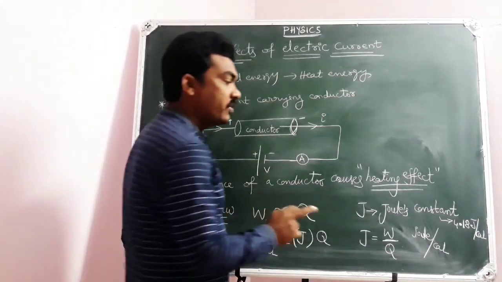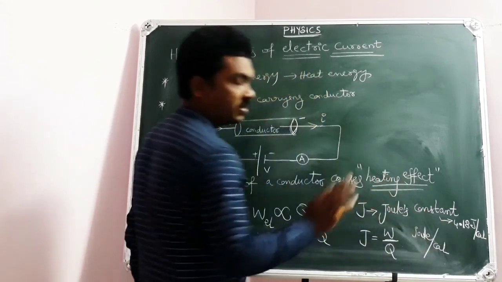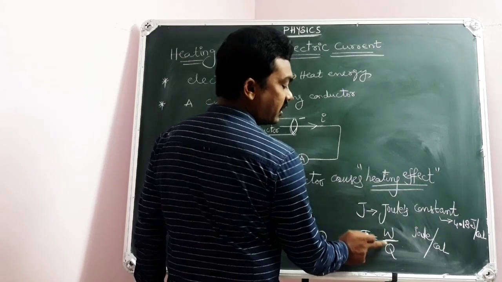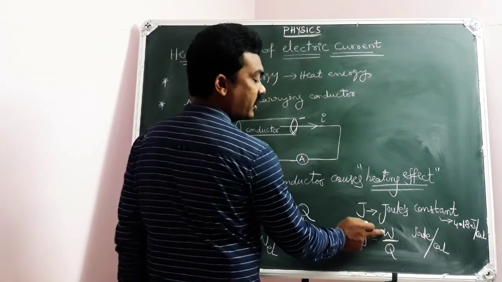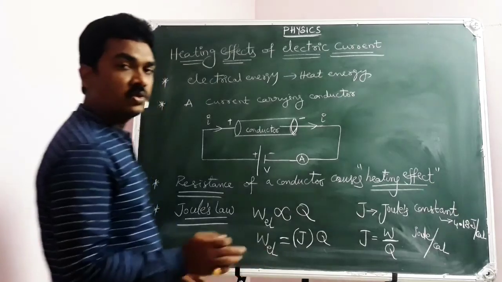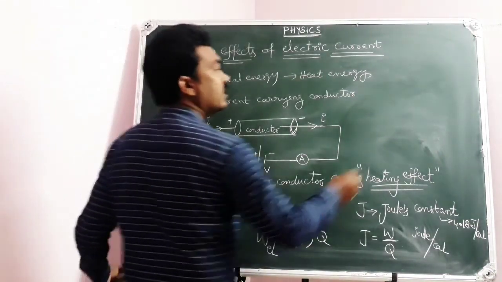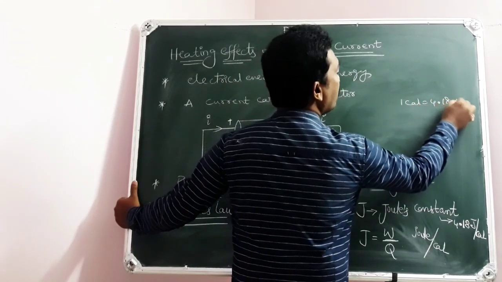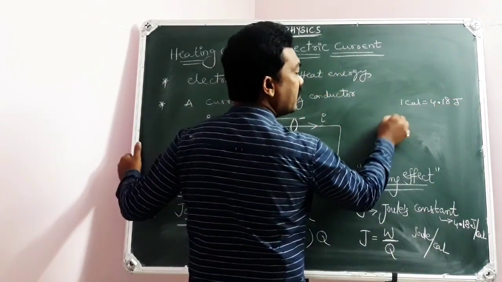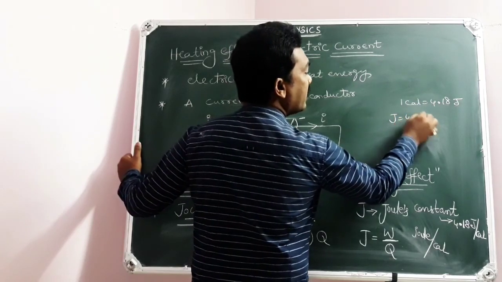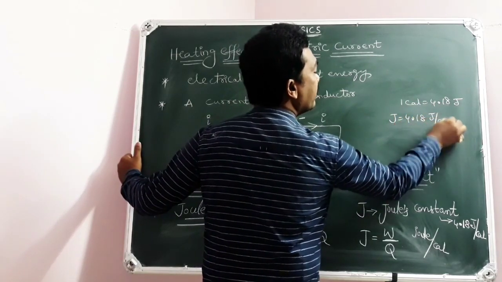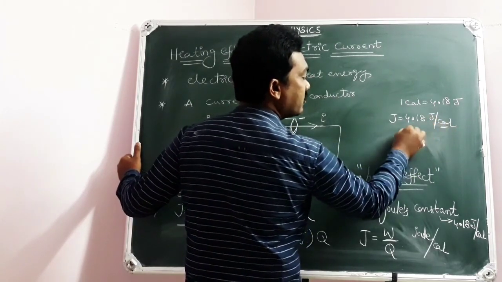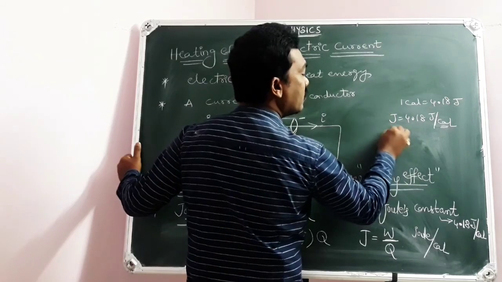For example, if you wish to write both electrical work done and heat energy in the same system of units, then here 1 calorie is equal to 4.18 Joule. I told you J equal to 4.18 Joule per calorie. Then 1 calorie equal to 4.18 Joule, and in that case J equal to 1.